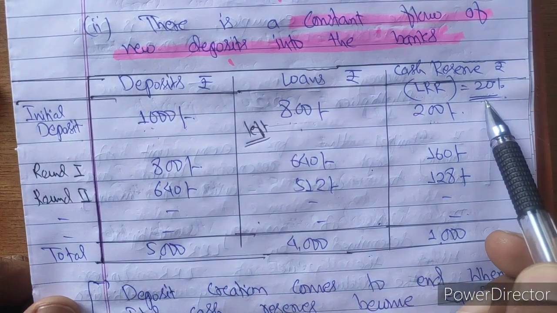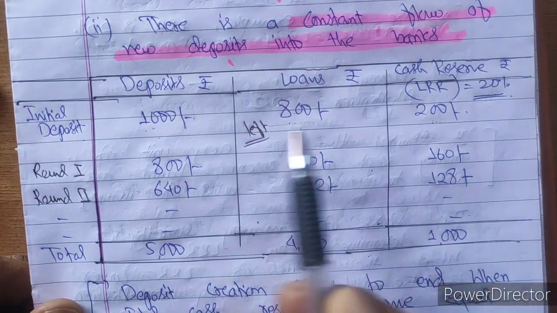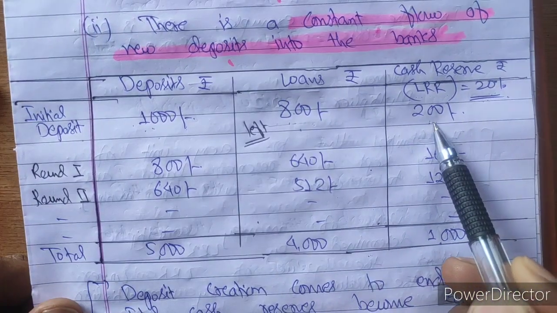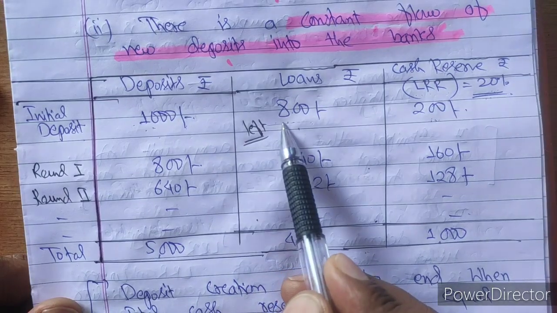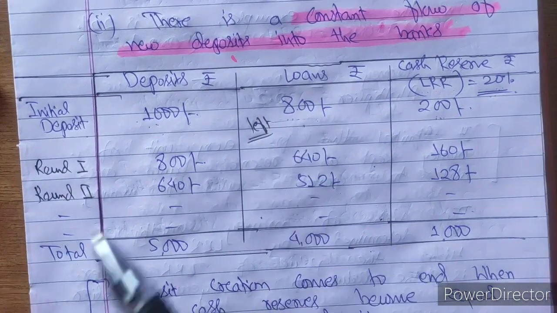Now the LRR decided by the central bank is 20%. So out of 1000, 20%, that is 200, the bank will keep as a reserve with them. The remaining amount, 800, they will give as a loan. Now move to the next round.